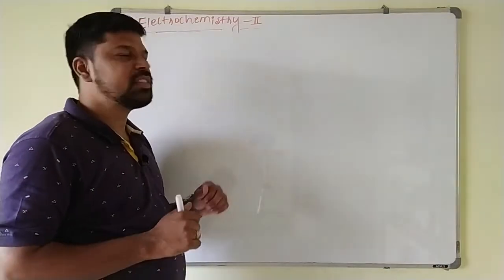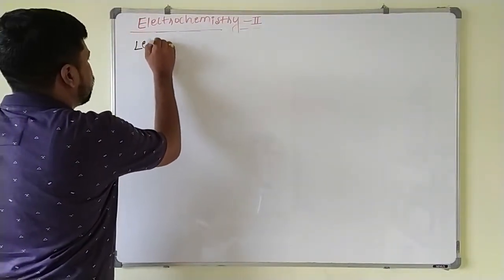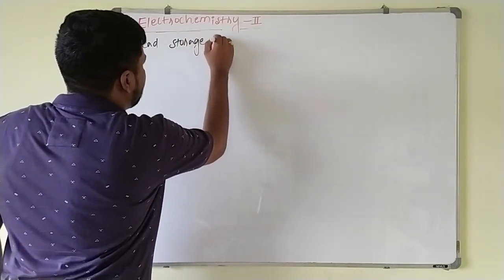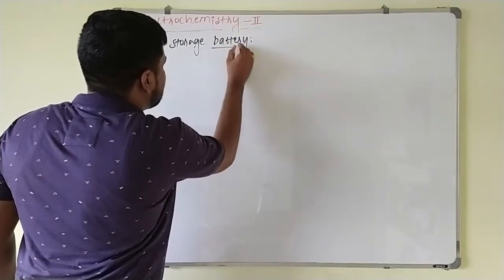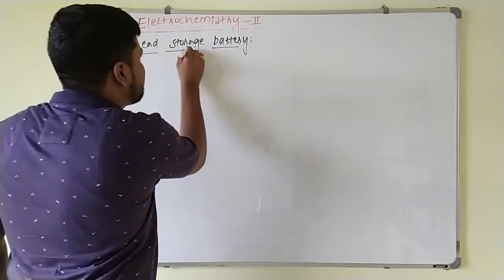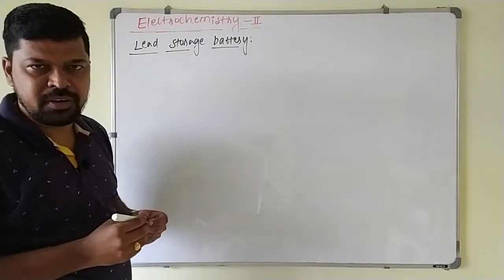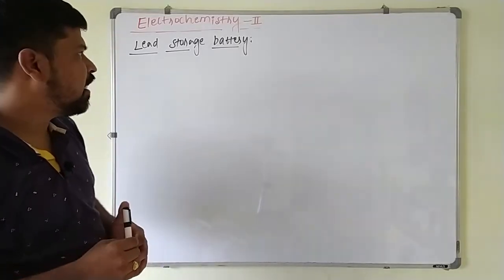Now we will discuss the lead storage battery, which comes under secondary batteries. Since it is a secondary battery, it can be recharged and reused here. In the lead storage battery, lead is acting as the anode and a grid of lead packed with PbO2 is acting as the cathode.